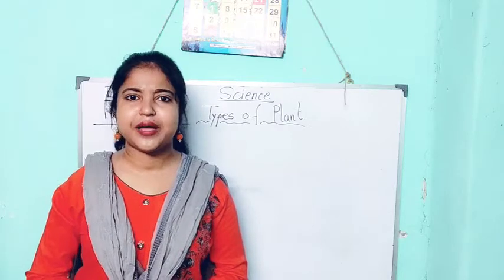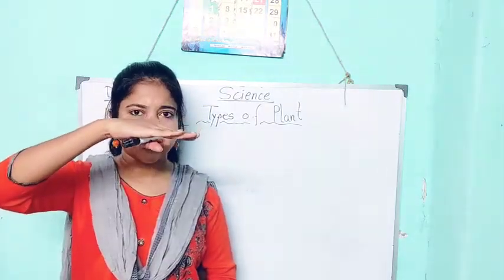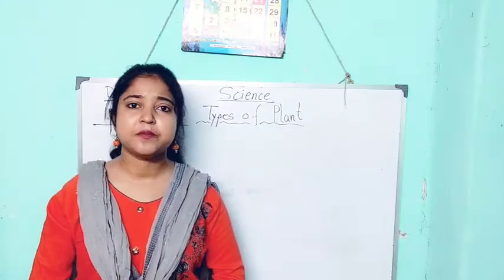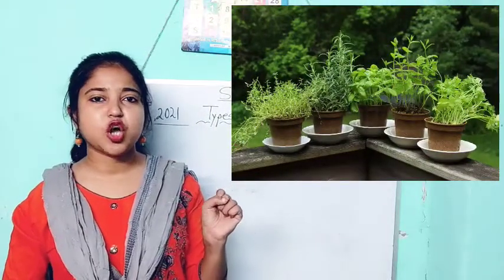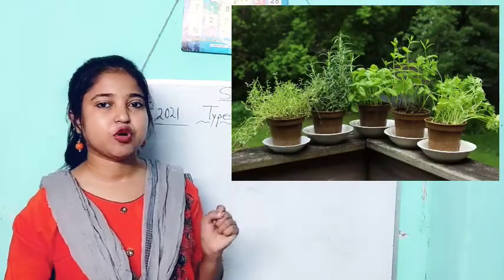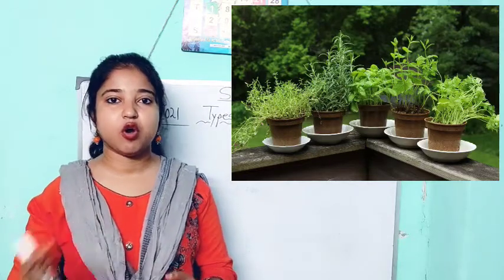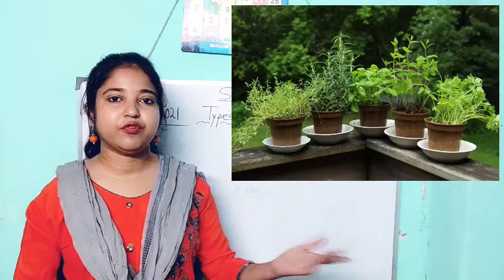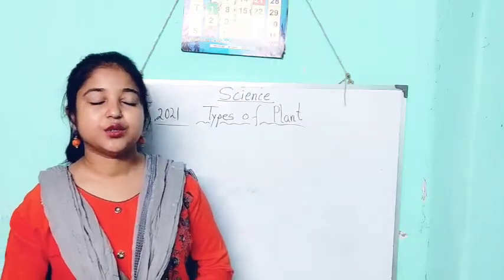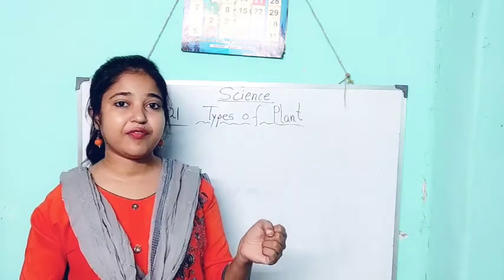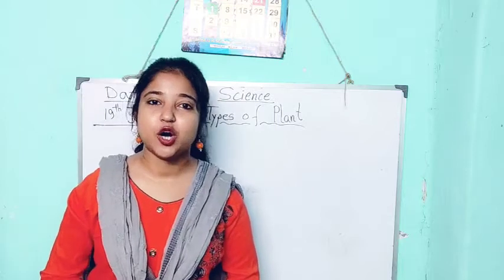After that, you may have noticed that there are very small plants, that means like this much of height. There are very small plants who are not as strong as shrubs. They have small soft green stems, and they do not even live long. They may live only for 1 year or 2 years. After that they die, right? So these plants have soft green stems. These are called herbs.